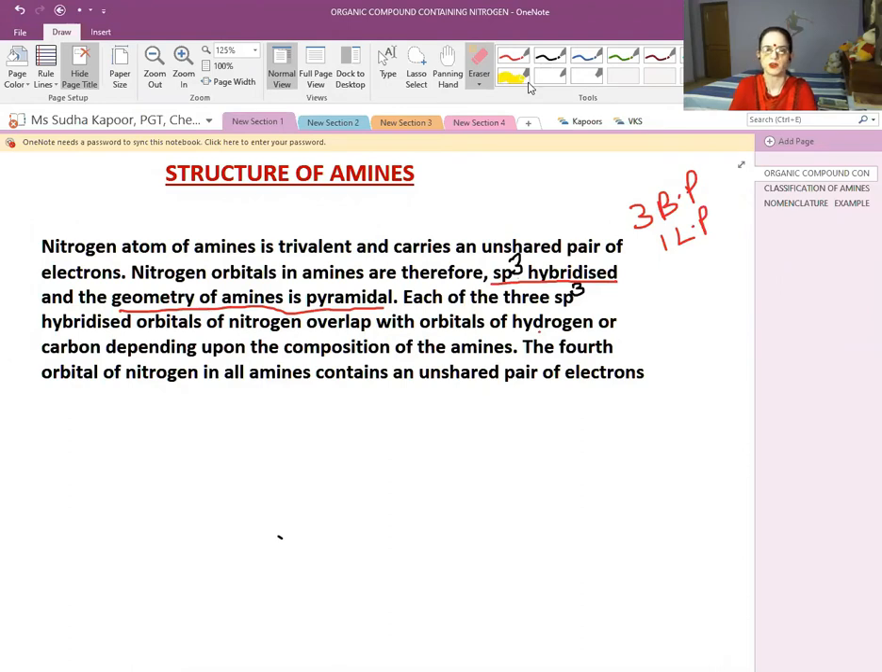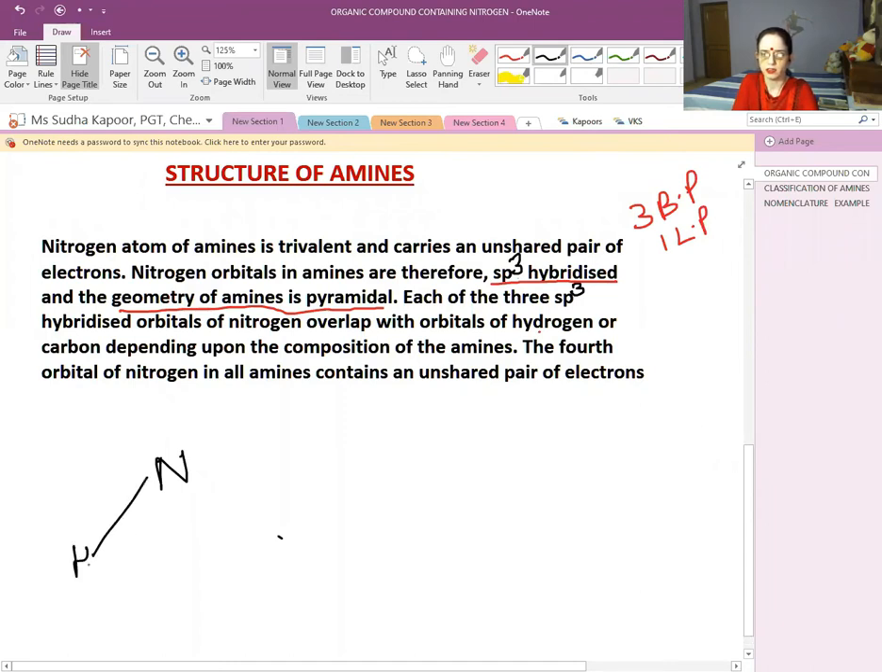The nitrogen atom of an amine is trivalent and carries an unshared pair of electrons. The nitrogen orbital in amines is sp3 hybridized in nature, but what we can see here is that on 3 sides there is the presence of H, and on one side there is the presence of the lone pair of electrons. So there are 3 bond pairs and one lone pair, and the geometry is pyramidal in nature. Although it is sp3 hybridized, the bond angle is not going to be 109.5 degrees.